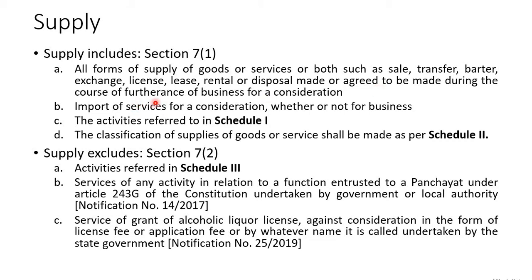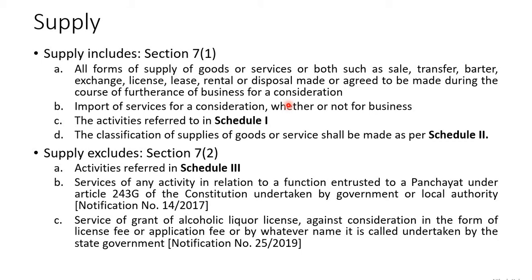Be that for a furtherance of a business, that too for a consideration. These two points are very important, friends. During the course or furtherance of a business, and a consideration. These two things are important for any supply to be considered a supply under section 7.